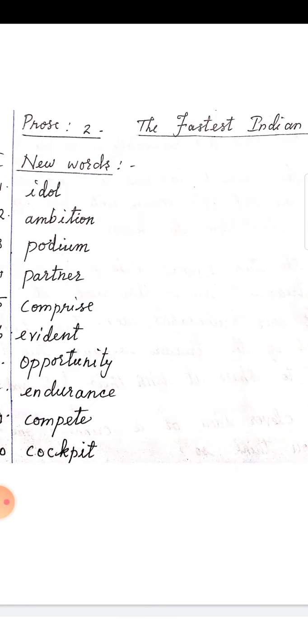Then podium. It is a raised platform. P-O-D-I-U-M. Then partner, P-A-R-T-N-E-R. Partner. Comprise means consist of. C-O-M-P-R-I-S-E. Comprise. Then evident, E-V-I-D-E-N-T.